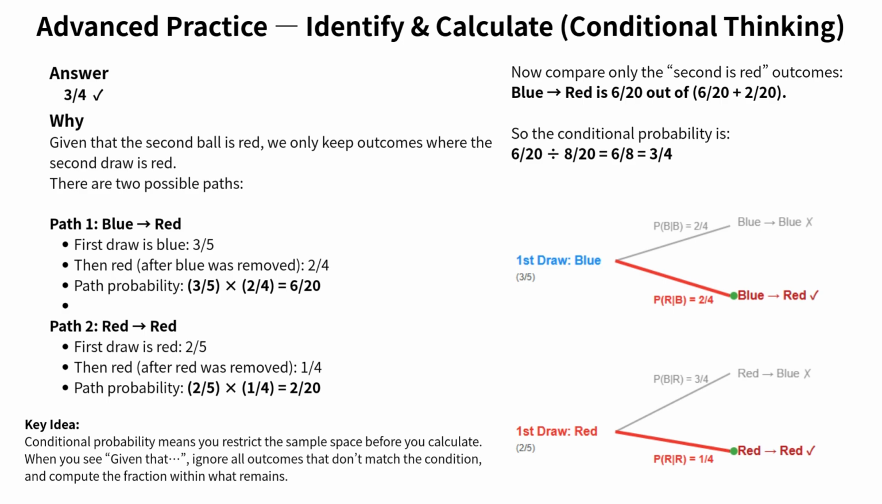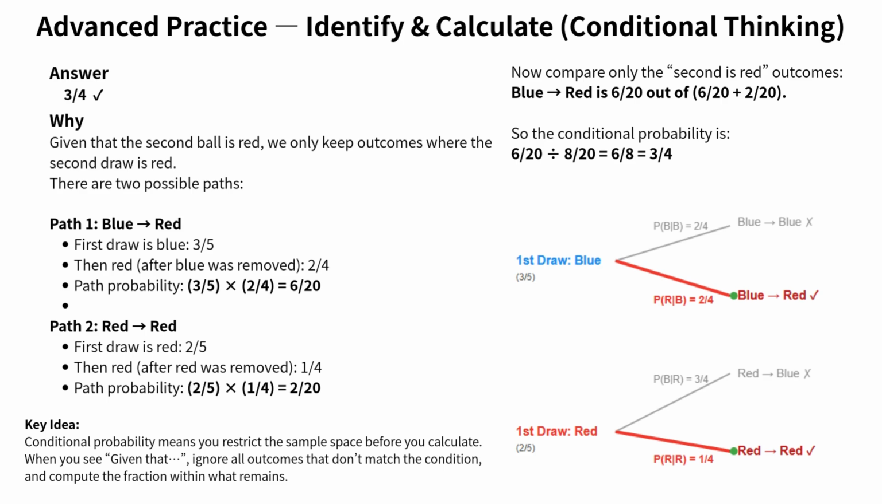Let's interpret that in plain language. The successful group we want is blue, right-pointing arrow, red, which is 6/20. The total group that matches the condition, second is red, is 6/20 plus 2/20, which is 8/20. So the fraction inside the restricted sample space is 6/20 divided by 8/20. The 20 cancels out, leaving 6/8, which simplifies to 3/4. So the final answer is 3/4.